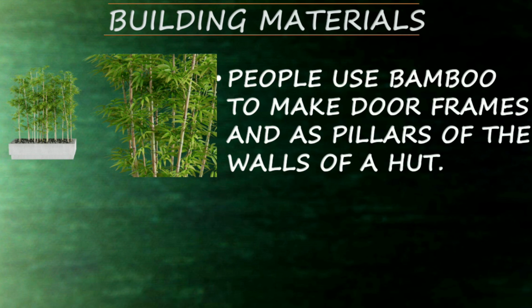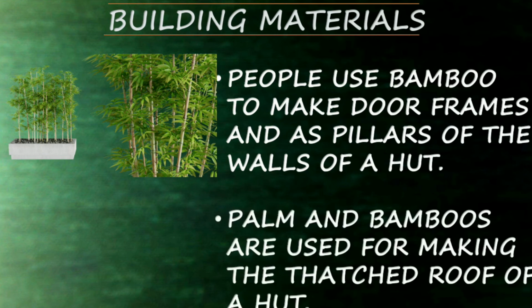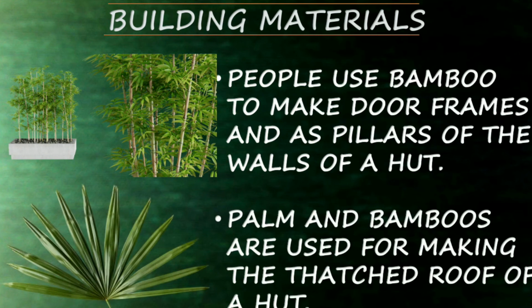For the door should be strong, right? For every house the door should be strong. So with the help of bamboo stakes they build a door for the hut. Palm and bamboos are used for making the thatched roof of a hut. Yes, there will be a roof in the upper portion of the hut and on the side walls. So it is made with the help of palm and bamboos.